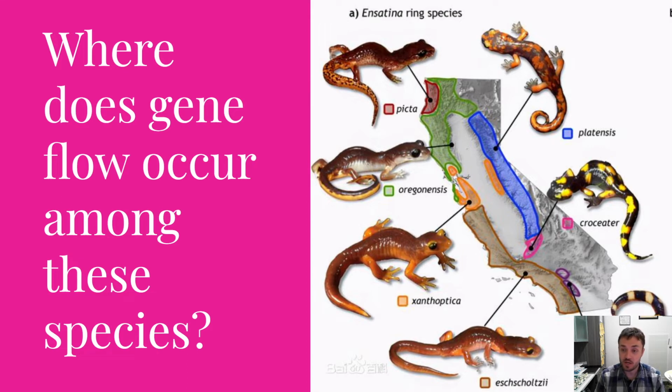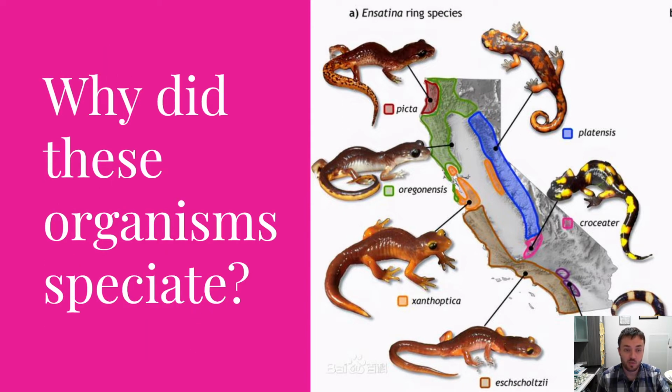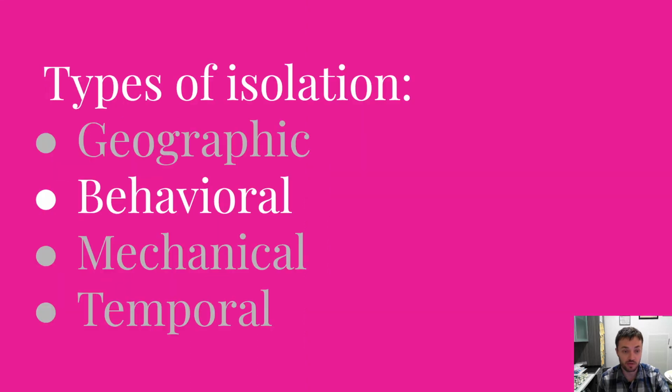Gene flow is a concept we talked about before, but the only place where gene flow occurs is actually at the top, in the range of the green section, because they're the only ones that can share individuals amongst populations and still mate. So again, why did these organisms speciate? It's because they were geographically isolated. They accumulated mutations until they could no longer breed with each other.